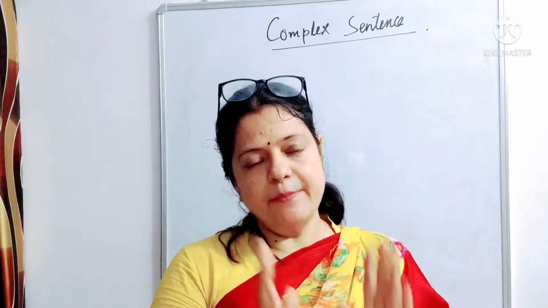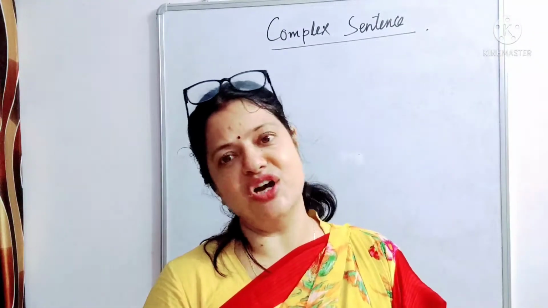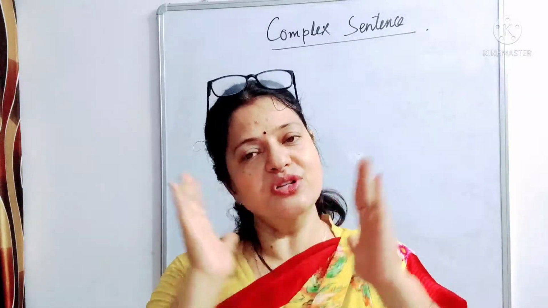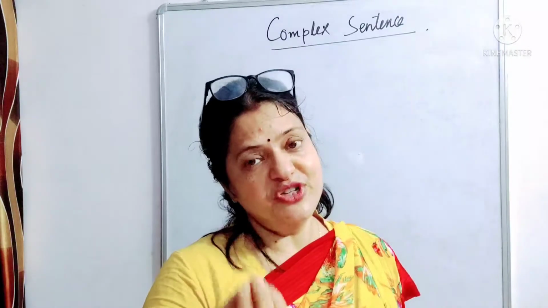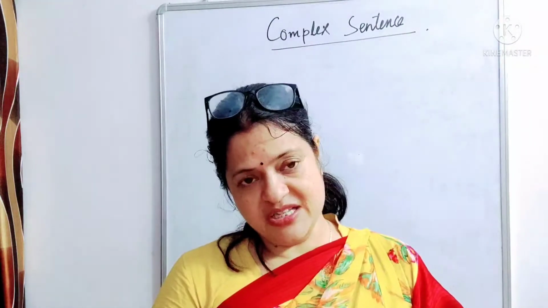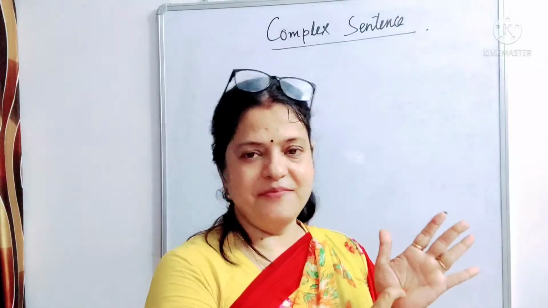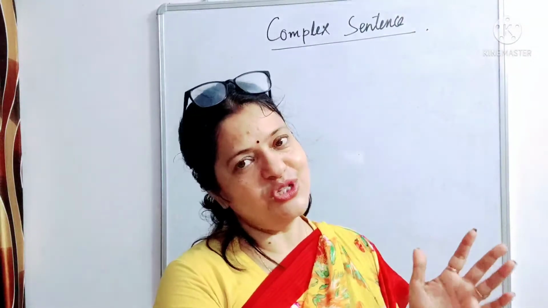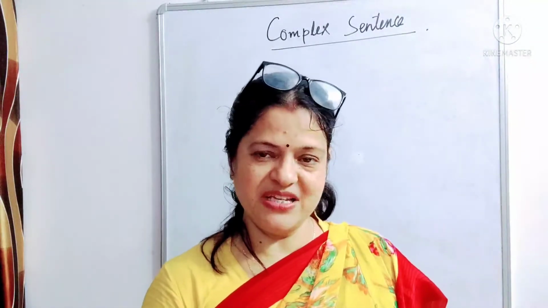And a subordinate clause always starts with a subordinate conjunction. So, in detail: a principal clause has a subject and a verb and gives us complete meaning. A subordinate clause also has a subject and a verb, but it doesn't give us a complete meaning.